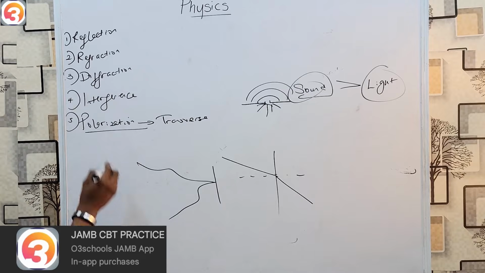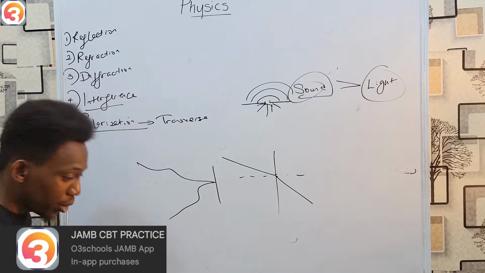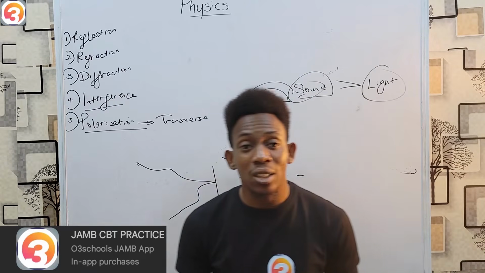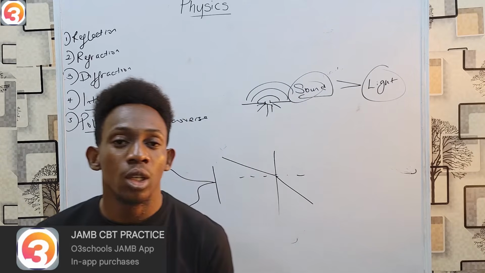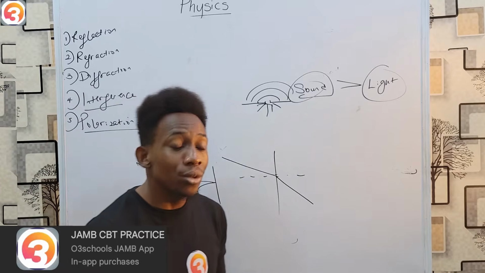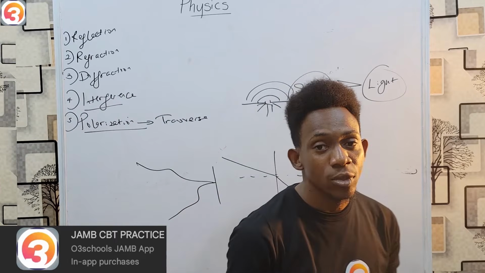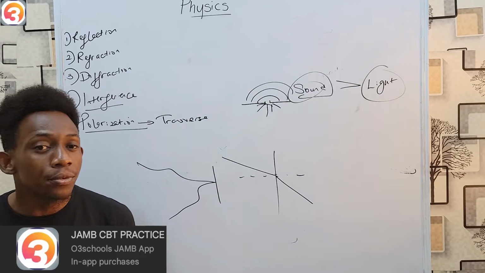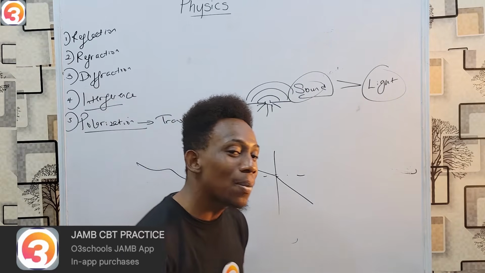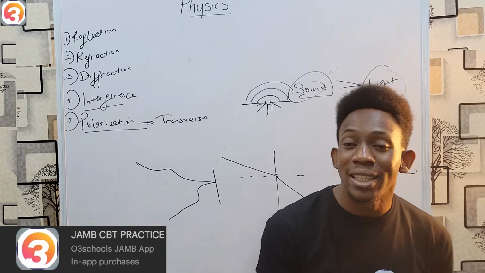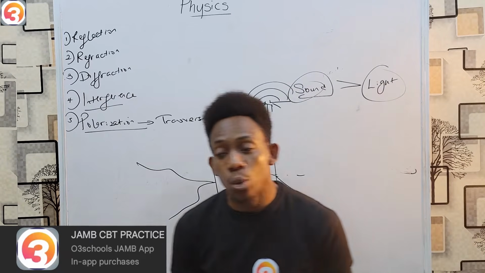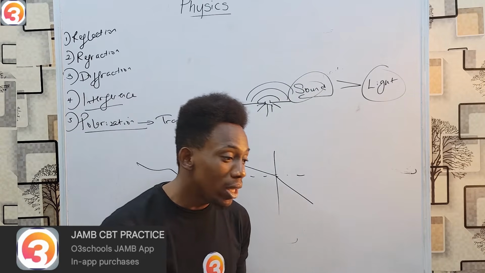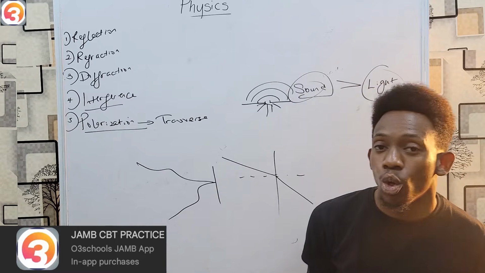Okay, and then we also have interference. What's interference? Interference is in the particle sense. We try to observe interference. Interference is like a collision between two waves. When two waves meet each other, what happens? However, please note that for interference, the waves must have the same frequency and the same amplitude before they can interfere. So two similar waves of the same frequency and amplitude, when they meet each other, interference occurs.